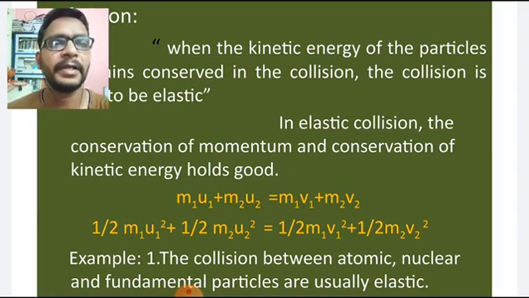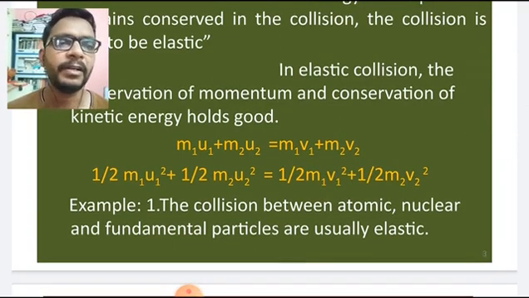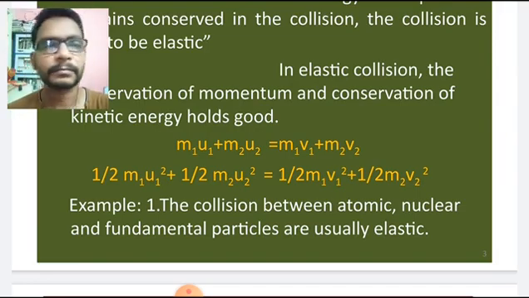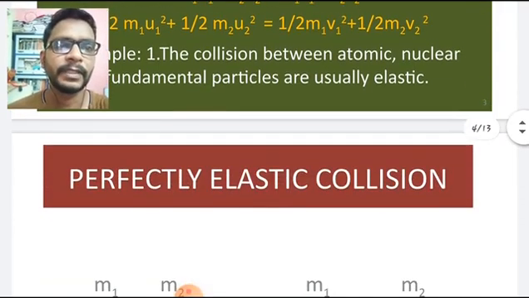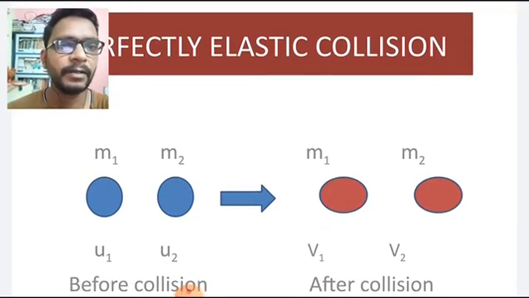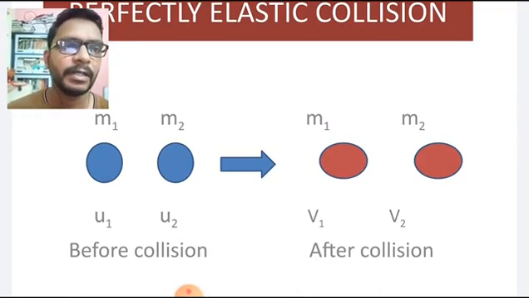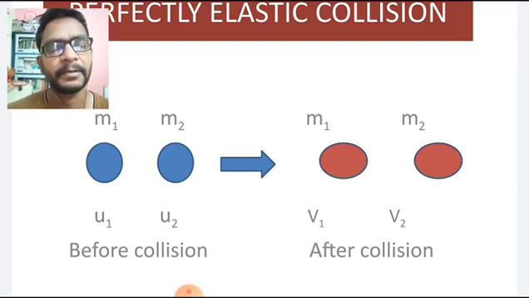One example is that collisions between atomic, nuclear and fundamental particles are usually elastic in nature. In the perfectly elastic collision example, two bodies having masses m1, m2 and velocities u1, u2 before the collision get velocities v1 and v2 after the collision, with the same masses m1 and m2.